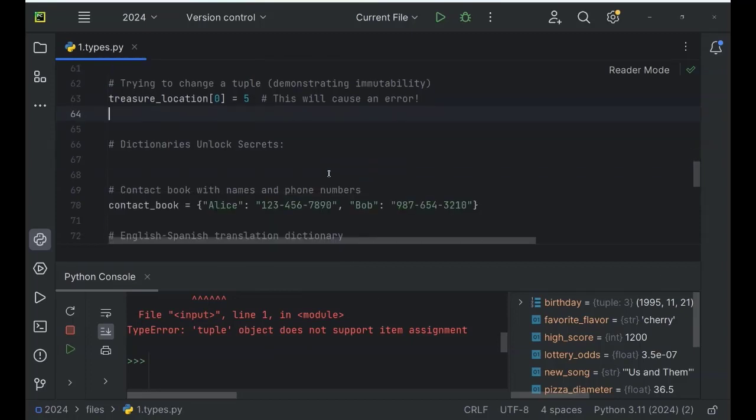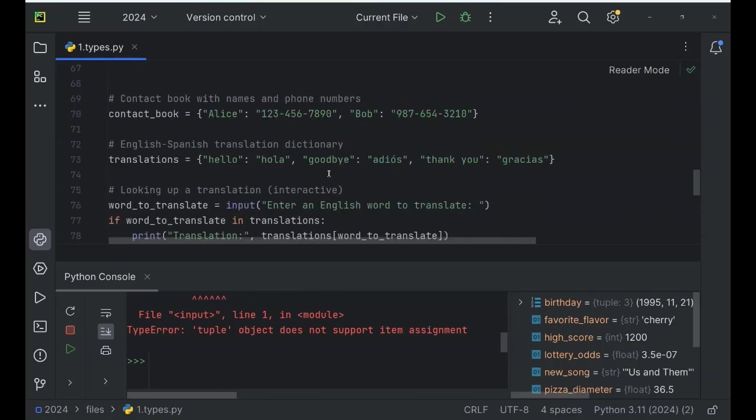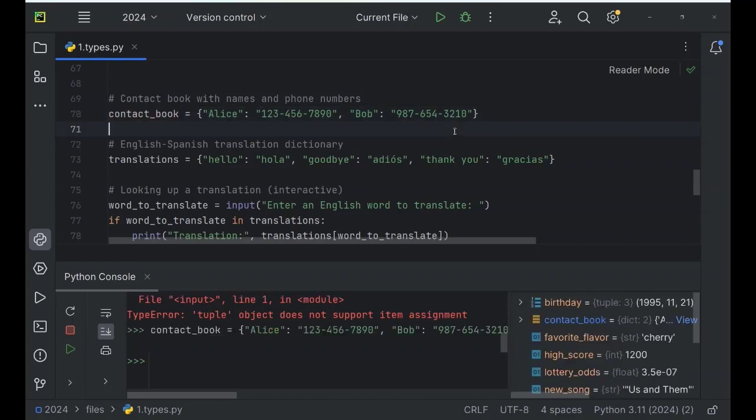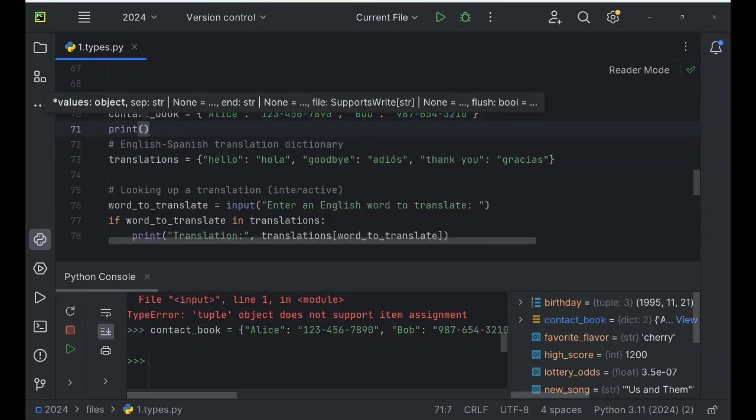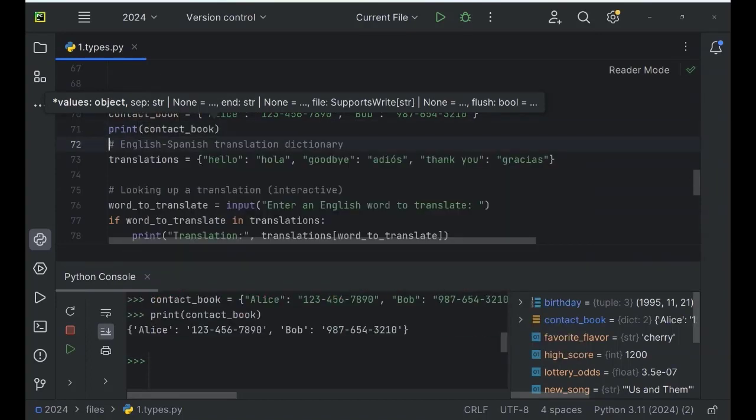The next data type is dictionary. You can use dictionaries for a contact book with names and phone numbers, like this one, contact book equals Alice, her phone number, Bob, his phone number. Let's print it. I'll type print contact book and run the code.